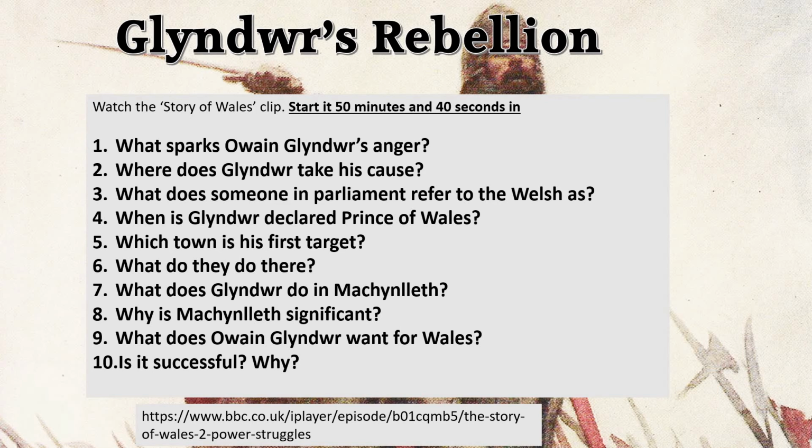And I want you to answer these questions. You might have to pause it a few times because you've got to listen really carefully to get the answers out. So, what sparks Glyndŵr's anger? Where does Glyndŵr take his cause? What does someone in Parliament refer to the Welsh as? When is Glyndŵr declared Prince of Wales? Which town is his first target? What do they do there? What does Glyndŵr do in Machynlleth? Why is Machynlleth significant? What does Owain Glyndŵr want for Wales? And is it successful and why?